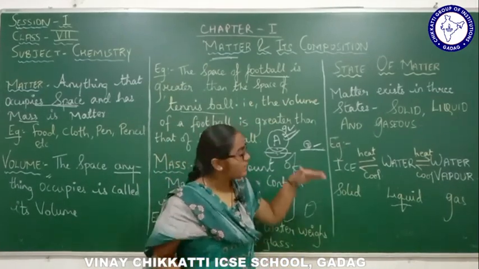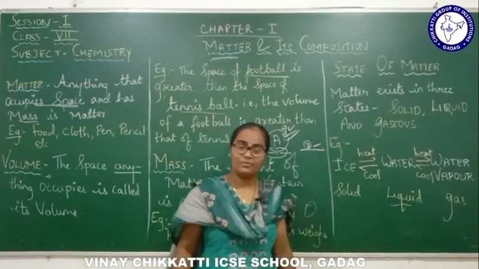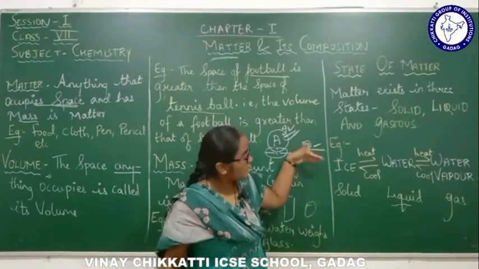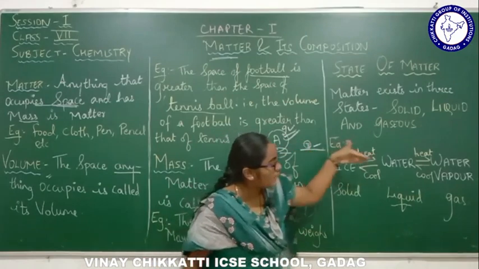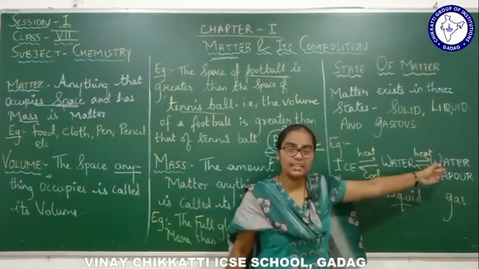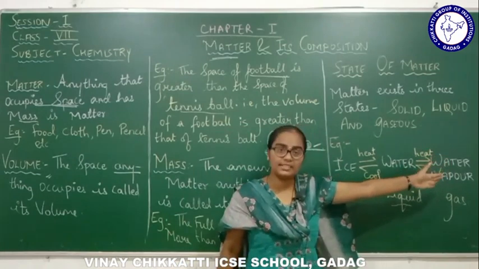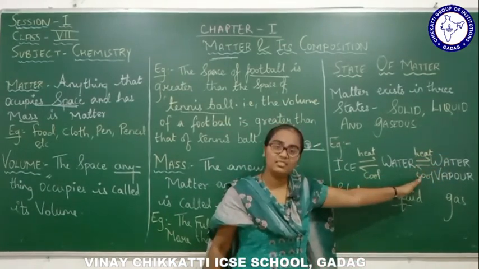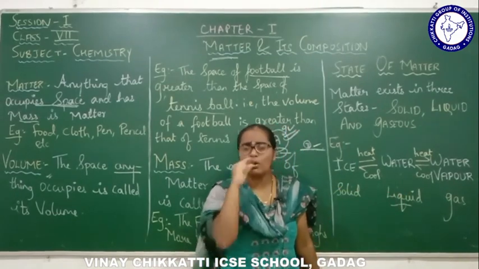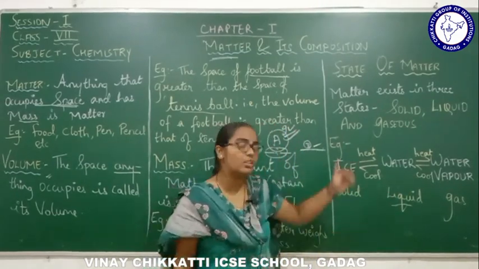So this is one forward reaction, meaning this reaction is first going in the forward direction. Now this water vapor, the gas or the steam, on cooling gets converted into water. How does the water vapor get converted into water by cooling?